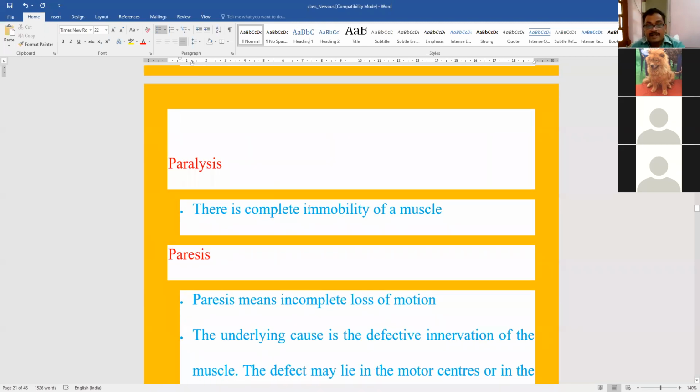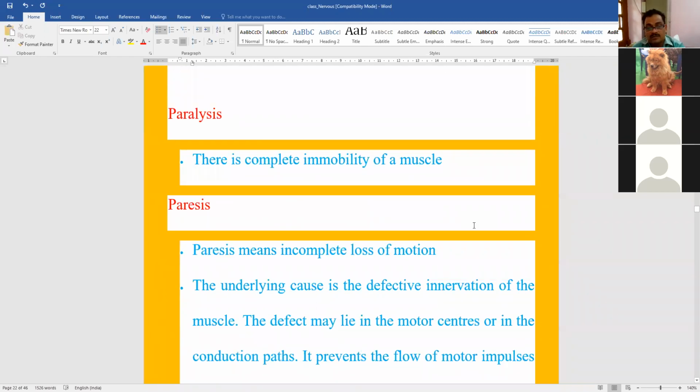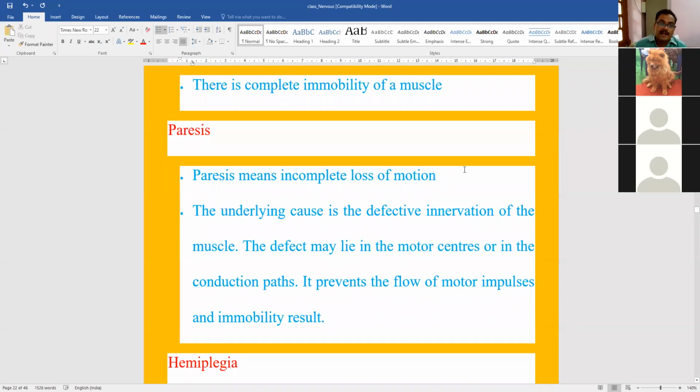Paralysis is complete immobility of the muscles. When any part of the body does not function due to some derangement of the nervous system, there is complete loss of performance action of muscles. It is called as paralysis. When there is incomplete loss of the function, it is called as paresis. So paralysis is complete dysfunctioning of a muscle, and paresis is incomplete loss of function.